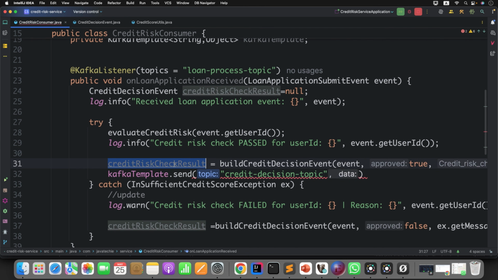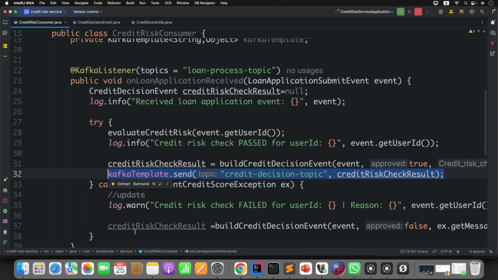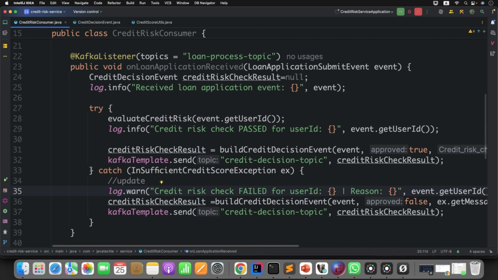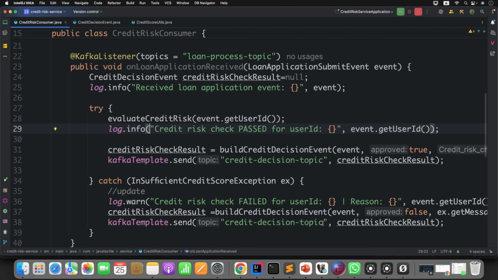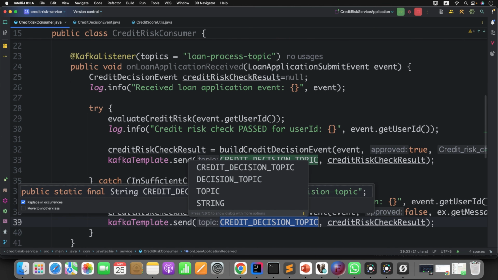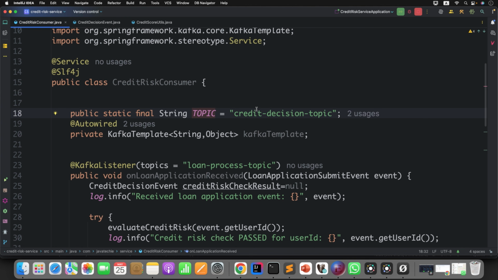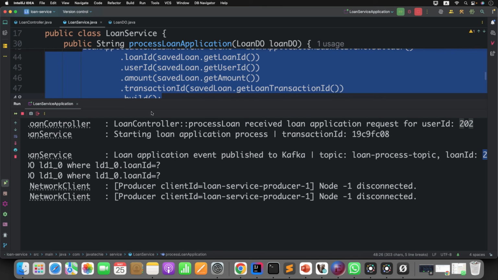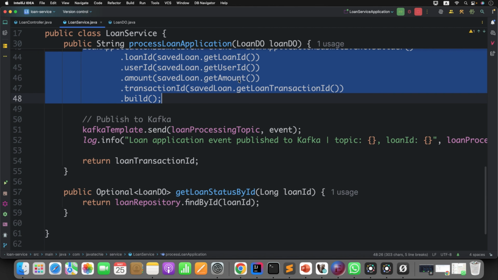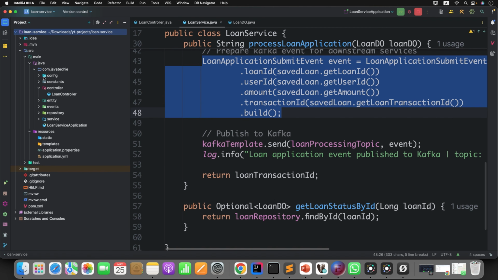What is the data you want to send? This one. Do the same thing for this. You can also move this to a constant, or you can define this in your config file. Okay, fine. So either you can create this topic manually, or we can use the same logic that we have in the loan service to create the topic and assign the partition.